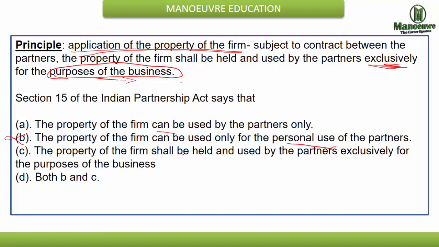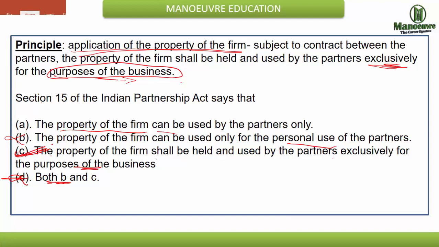The property of the firm shall be held and used by the partners exclusively for the purposes of the business. This is an absolutely suitable answer, because the first option only satisfies half of it, but C is better and applicable to the principle. So B is not correct, and D is also not required. It is not a correct option. So over here C is the perfect answer. So the answer of this question is also C.